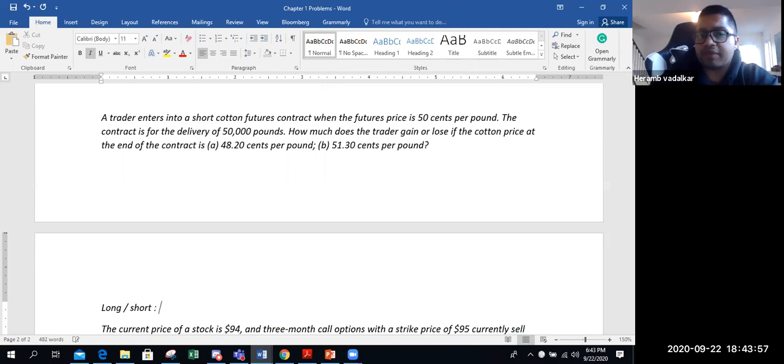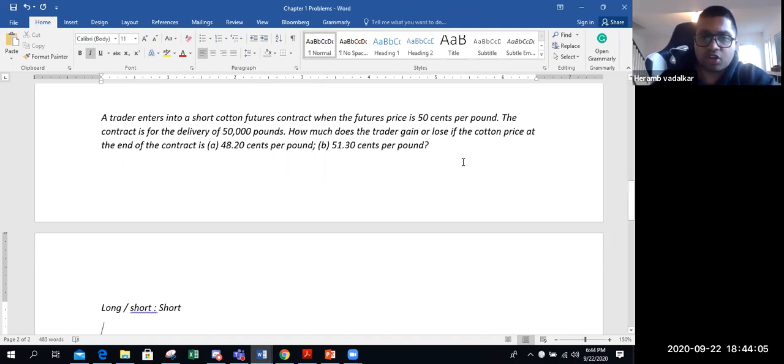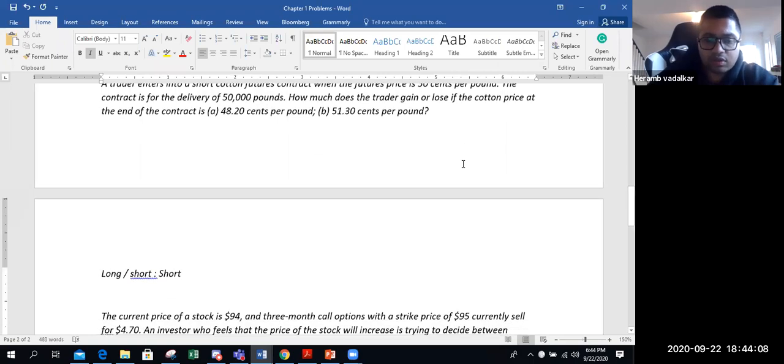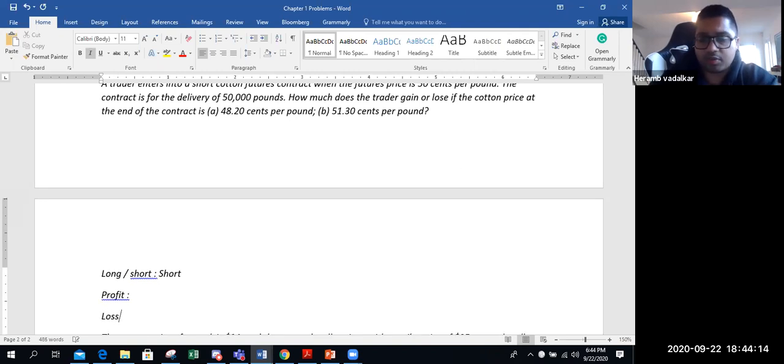Short will make money when prices go down. Long will make money when prices go up. So the trader in this case has taken a short position. Short position will make profit when prices go down and will suffer a loss when prices go up.